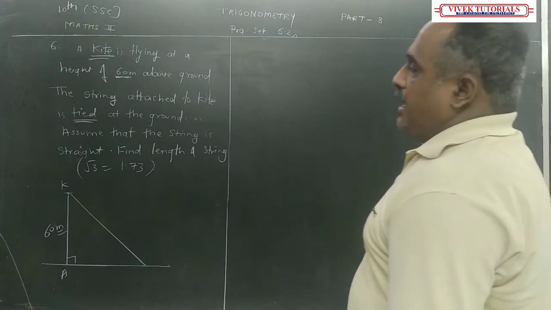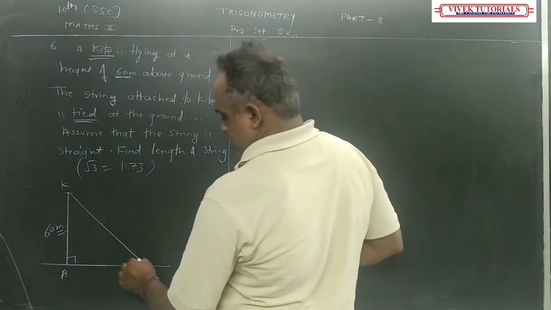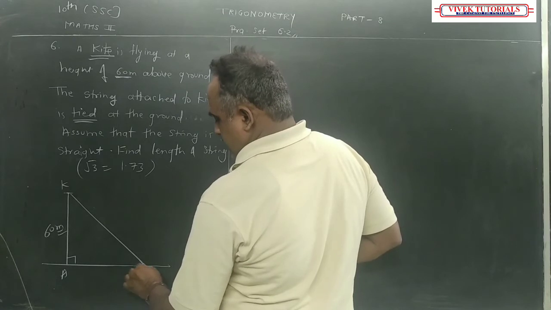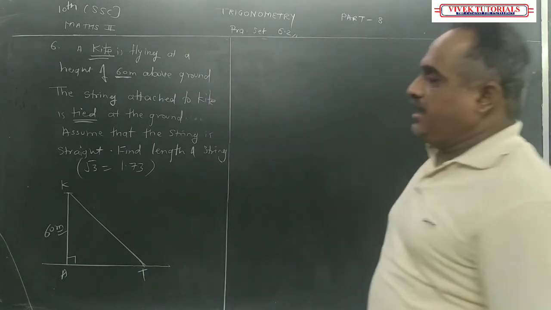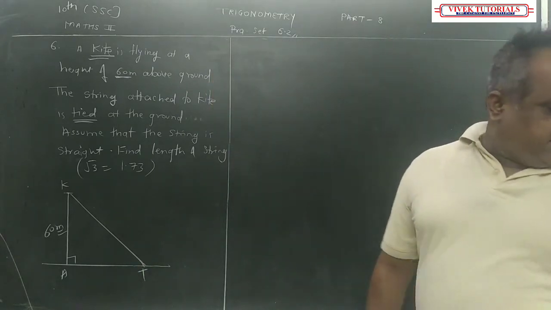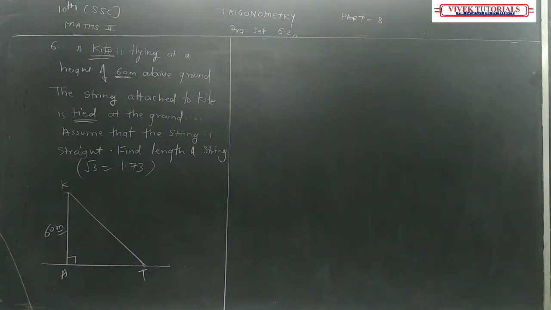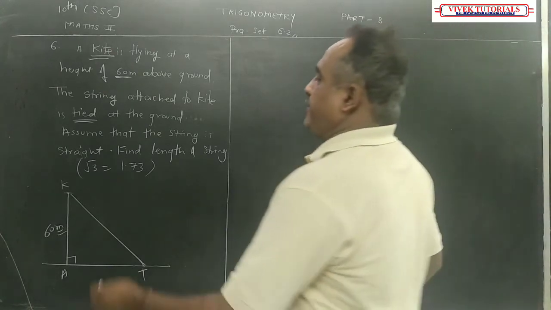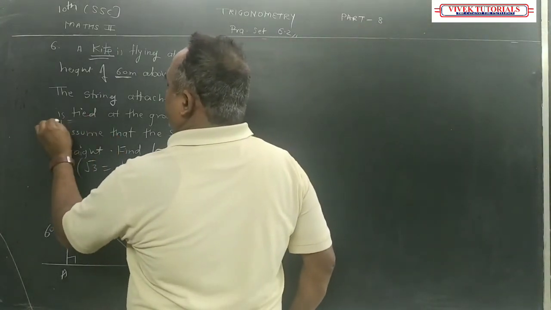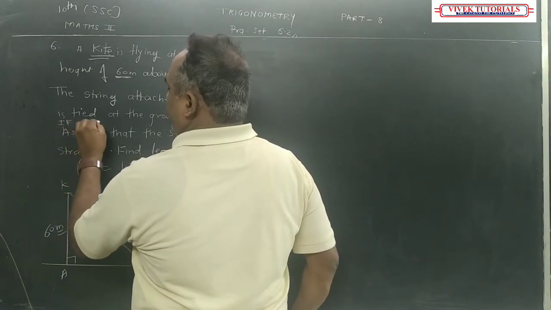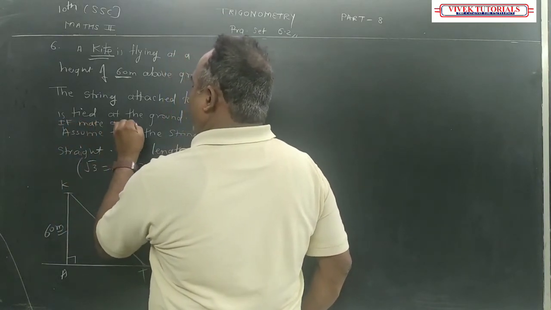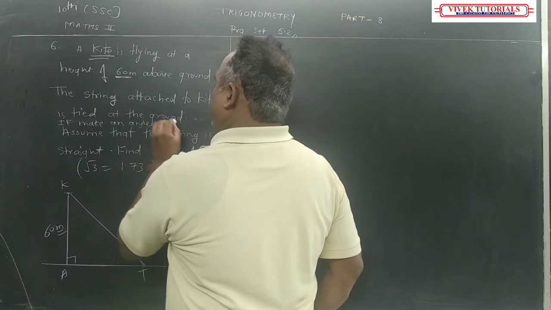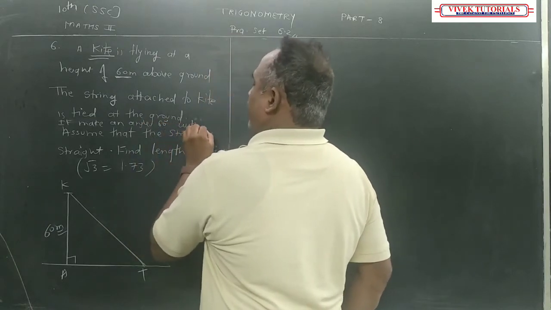Okay, and it is tied at point T. It makes an angle of 60 degree with ground.